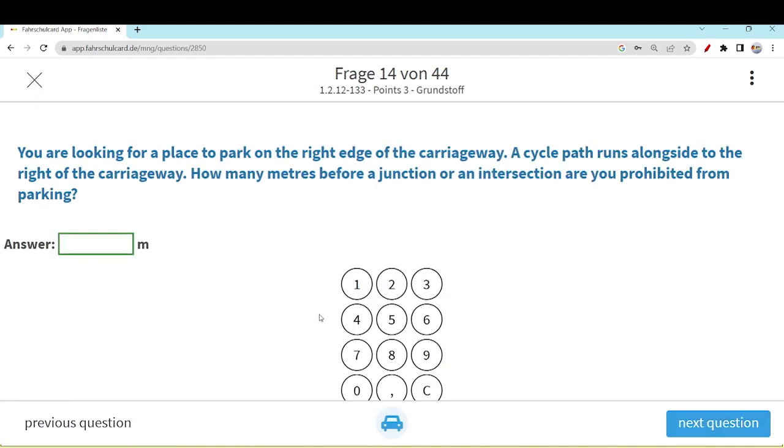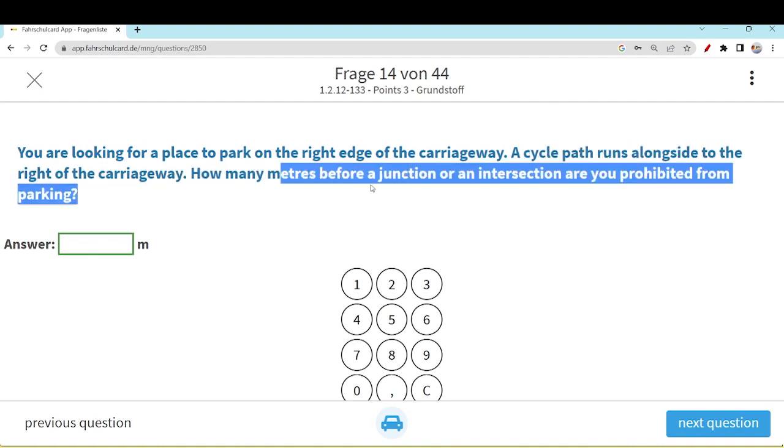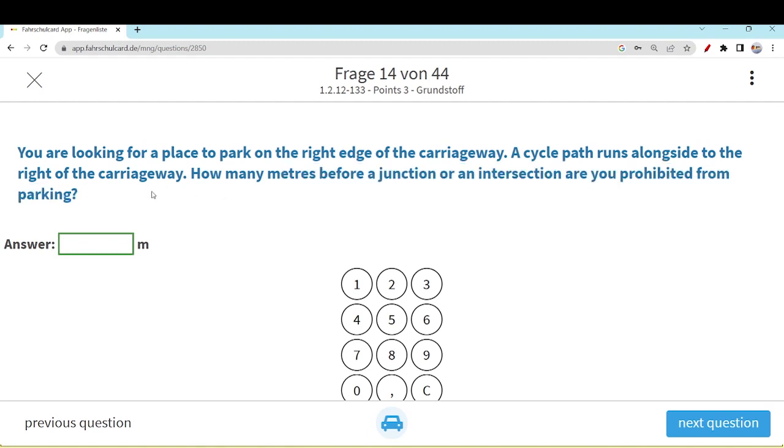Okay, you are looking for a place to park on the right edge of the carriageway. A cycle path runs alongside. Okay, the cycle path is there to the right of the carriageway. How many meters before a junction or an intersection are you prohibited from parking? So I think we have already discussed this. We have made a separate bonus video about the speeds and distances that you need to maintain in different traffic scenarios, like junction, crossing, intersection, without the cycle carriageway, with the cycle carriageway, that we have discussed a lot.